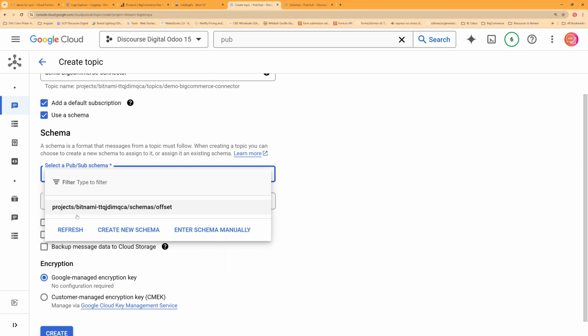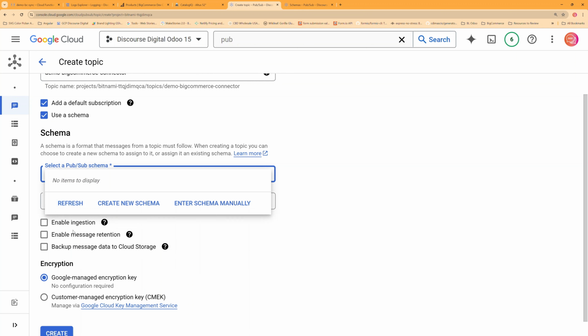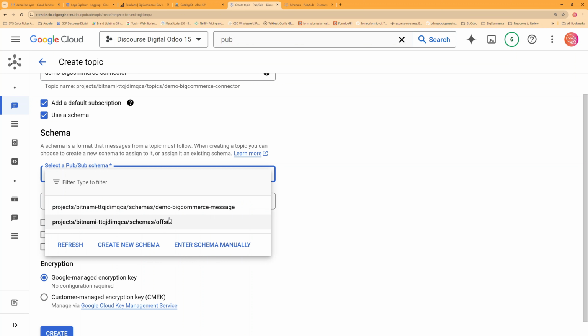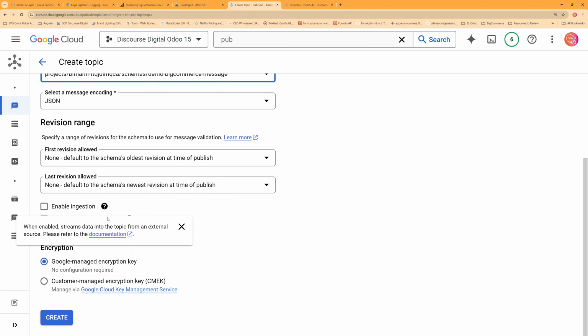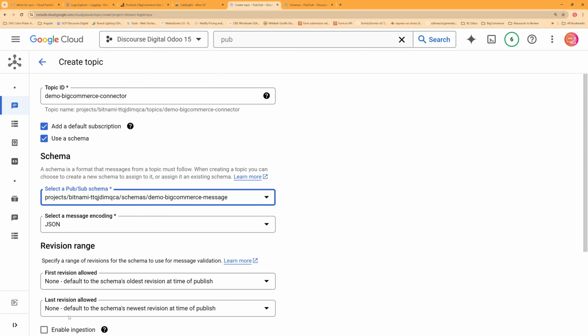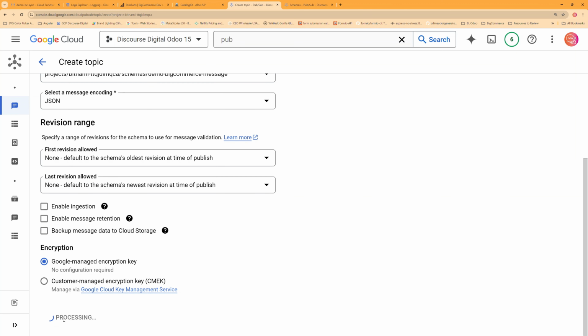Okay, now we have a schema created. We can hit refresh on our previous PubSub setup screen, and we have our demo BigCommerce message. We'll leave these as default, and we don't need any of these other flags. And we'll just go and create this now.